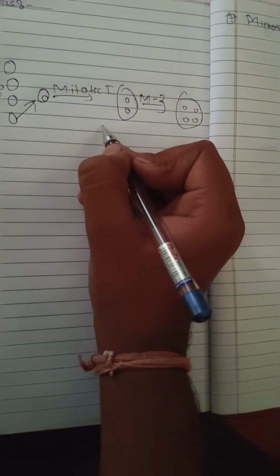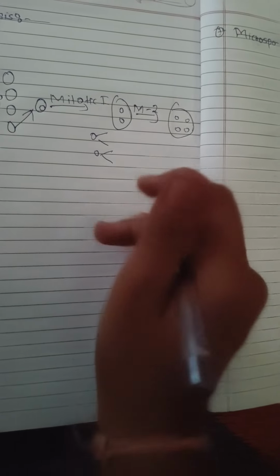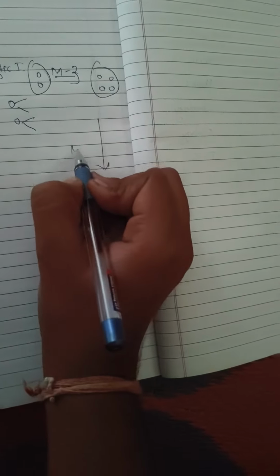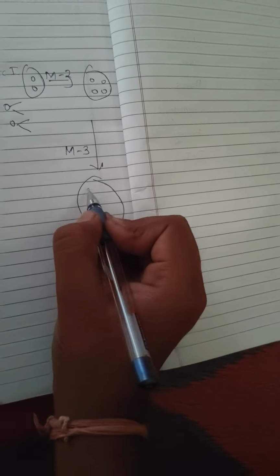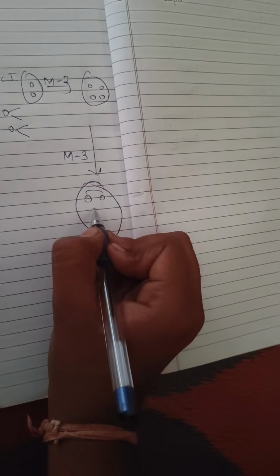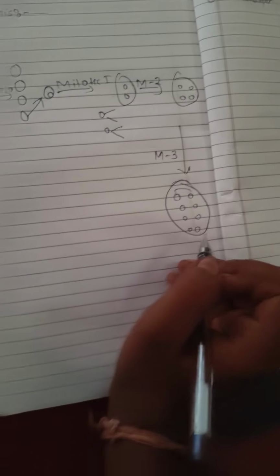These two get divided into four nuclei, and in the third mitotic division it forms eight nuclei, that is 1, 2, 3, 4, 5, 6, 7, 8.